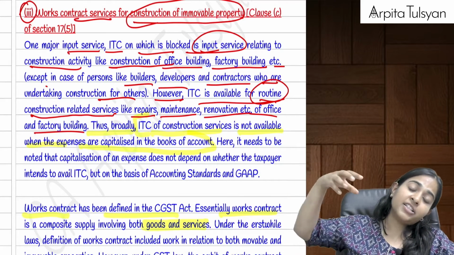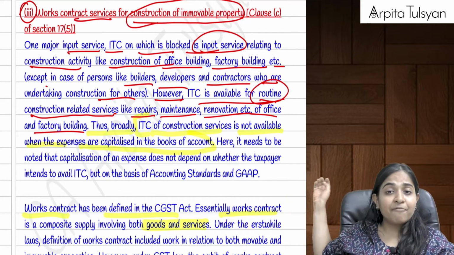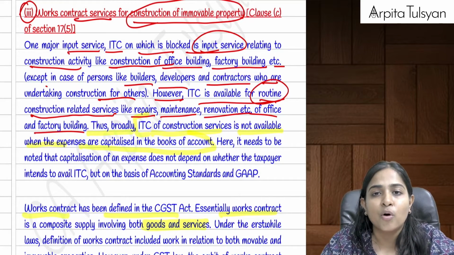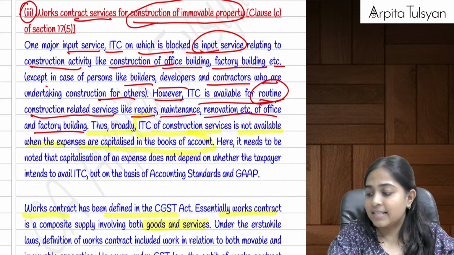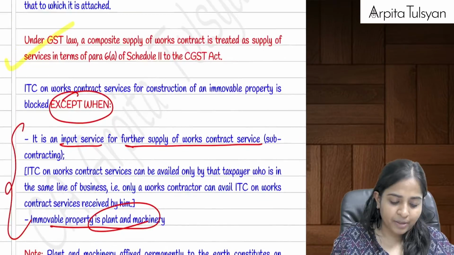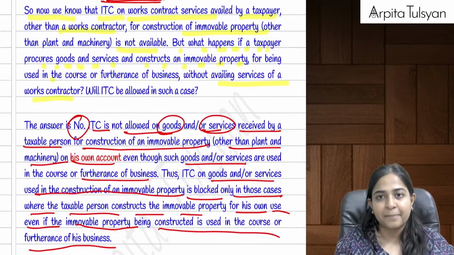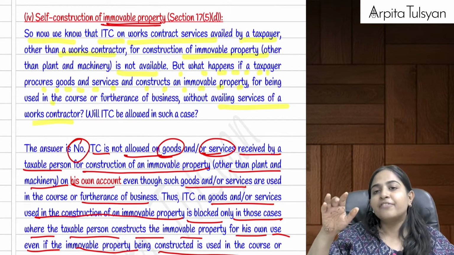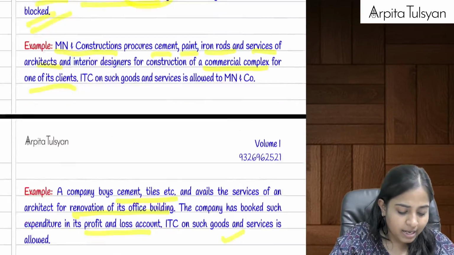If you have done the construction on your own account, meaning I have purchased the goods, I have purchased cement, tiles, and I get the work done, meaning I have not gone to a contractor, then also the ITC on that is totally blocked. Are you able to understand this? Okay, now listen. So works contract in case of immovable property is done, and self construction is done. Just remember plant and machinery is an exception. Foundation to plant and machinery and support structure to plant and machinery is an exception. And if the expense is not debited to P&L, then even that is an exception. That is, ITC will be available in such cases.